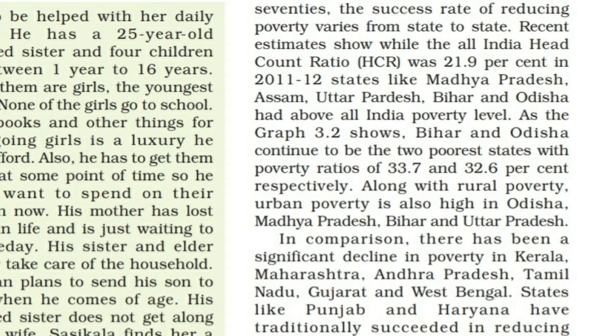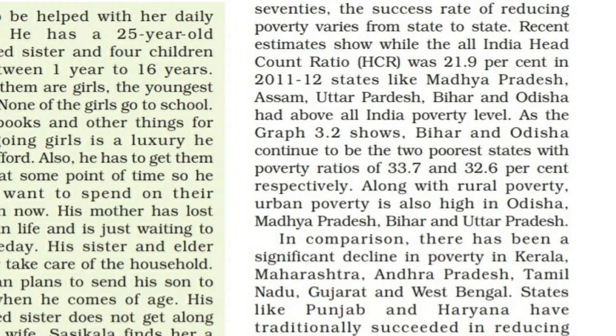Punjab and Haryana reduced poverty because of high agricultural growth rates. Kerala has focused on more human resource development. In West Bengal, land reform measures have helped in reducing poverty. In Andhra Pradesh and Tamil Nadu, public distribution of food grains could have been responsible for the improvement.